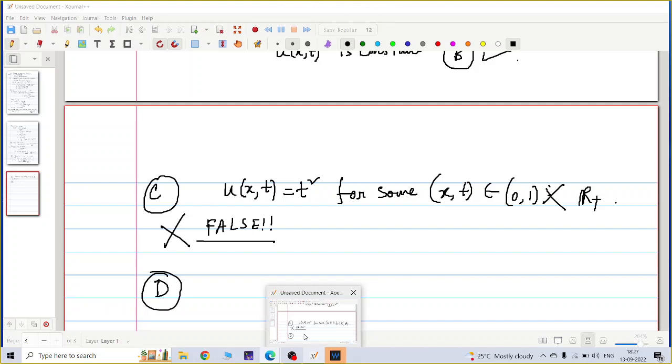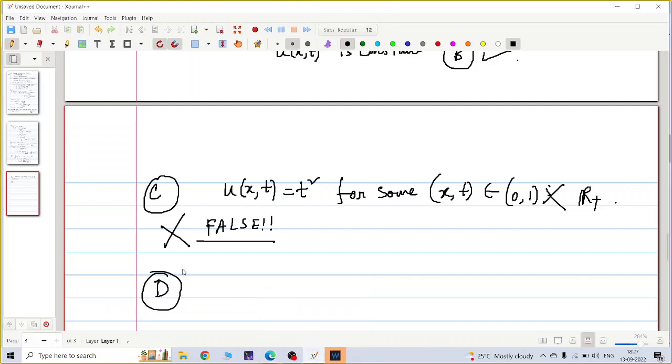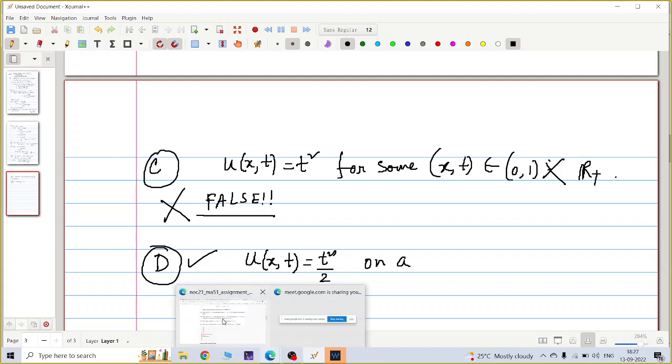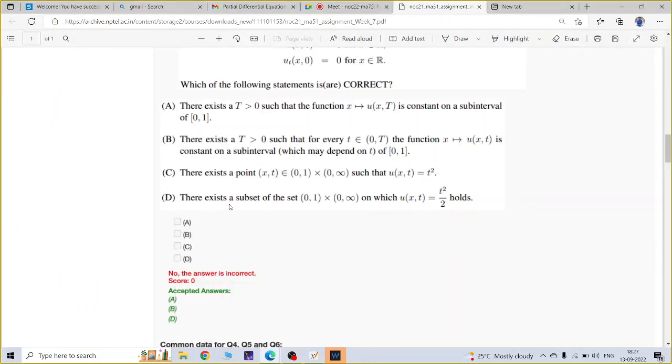There exists a subset of... this is true. This is for every x, t, right? They are saying u(x,t) equal to t square by 2 on a subset. If they are saying for every x, this is also true. Suppose option D is given that there exists a point (x,t), like option C. There exists a subset, they are saying.